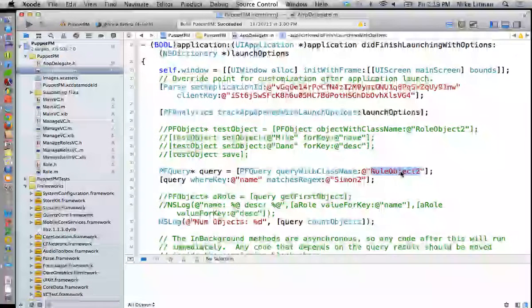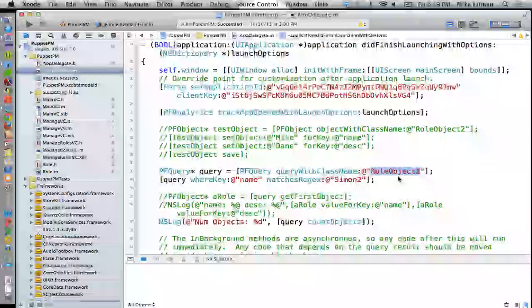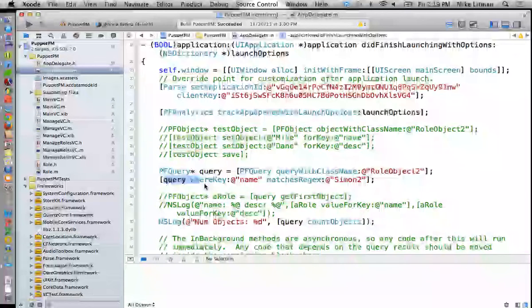And we called this guy rollObject2 because we were messing around. Didn't we break our role object, the first one, because we called it description instead of DESC? Okay, so we're pulling something in rollObject2. But we then add some stuff to our query. So this is the equivalent of SQL for Parse. We said, let's add something to our query before we actually get our results. We're going to say where a certain key, for instance, name, is Simon2. And then we actually get the query.